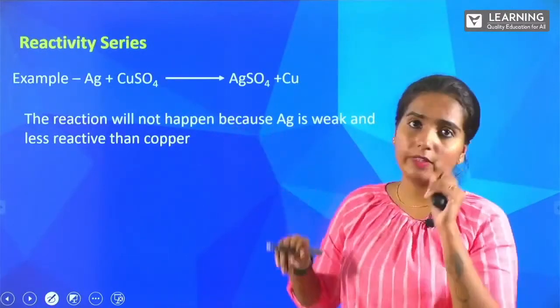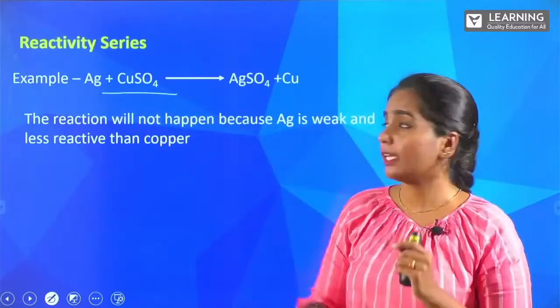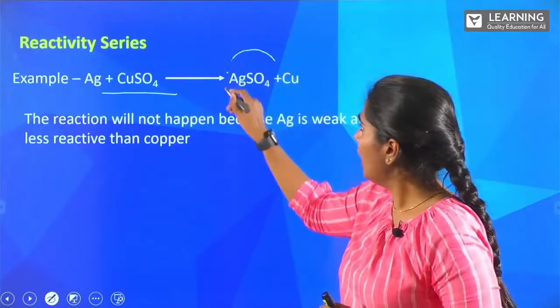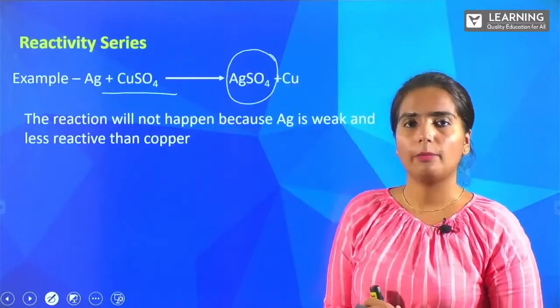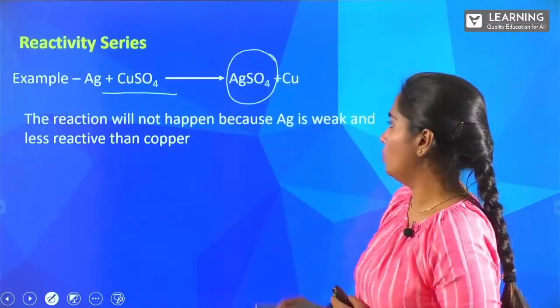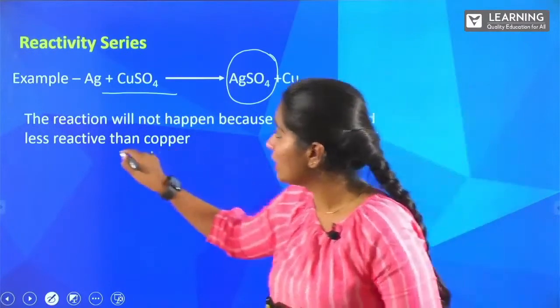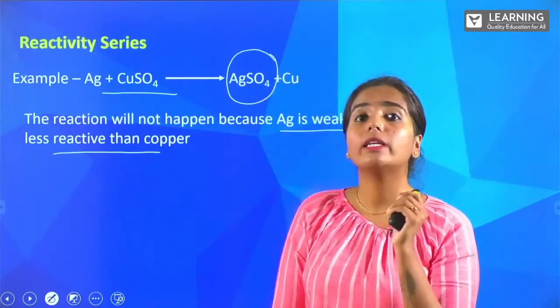In this, one example is given. We are taking Ag and reacting it with copper sulfate, CuSO4. Again, you would get Ag2SO4 plus Cu. Do you think this reaction is happening? No, the reaction will not happen. Why? Because Ag is weaker when compared to copper.